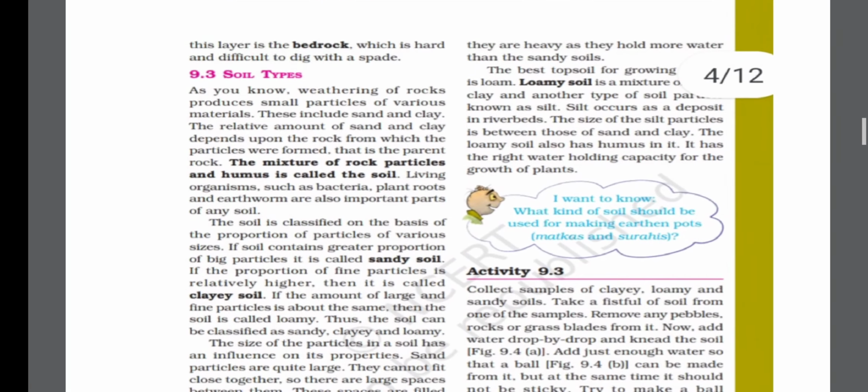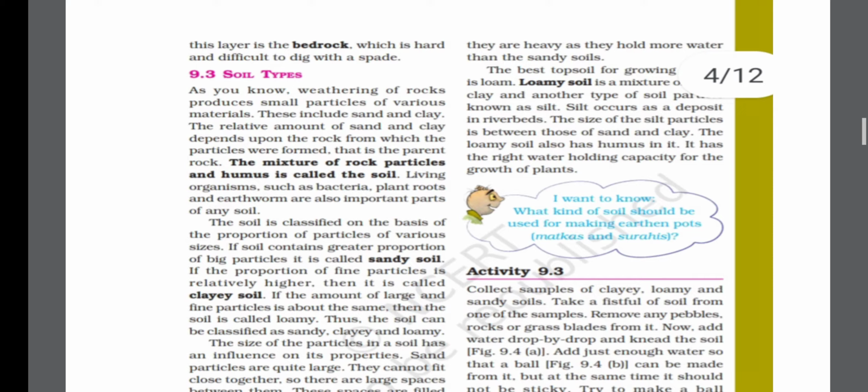Let's talk about the types of soil. In this chapter we are going to study three different types of soil: sandy soil, clayey soil and loamy soil. But before going to the types of soil, let's study what is soil. Basically soil is a mixture of rock particles and humus. They both together form the soil. Now let's move towards the types of soil.